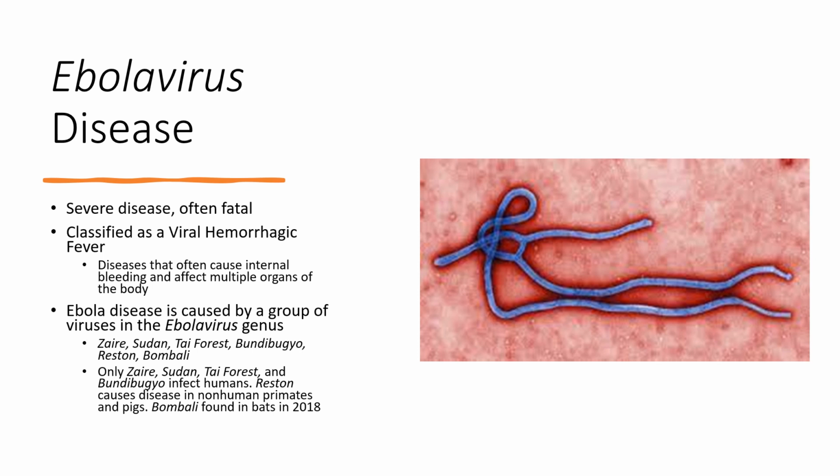Ebola is a disease caused by a group of viruses in the Ebola virus genus. These specific viruses include the Zaire species, the Sudan species, Thai forest, Bundibugyo, Reston, and Bombali. Only the Zaire, Sudan, Thai forest, and Bundibugyo infect humans. Reston causes disease in non-human primates and pigs, and the Bombali is only known to be found in bats, and not known if humans can contract it.